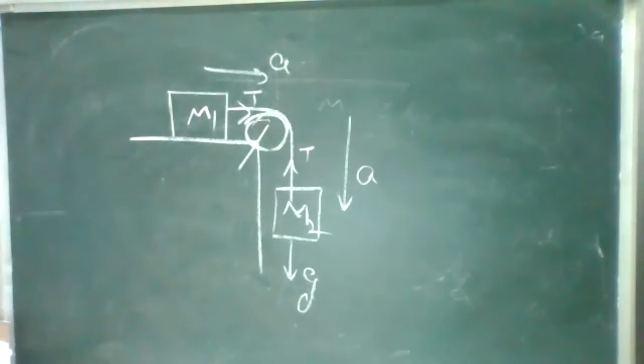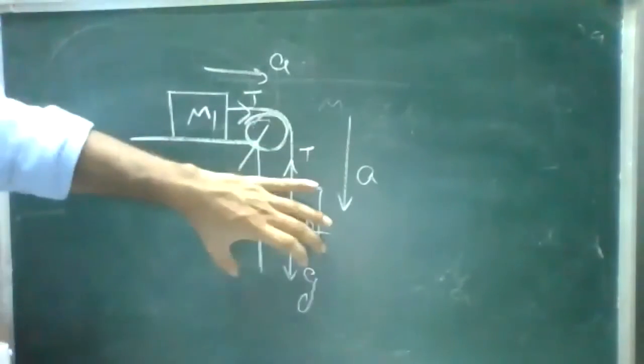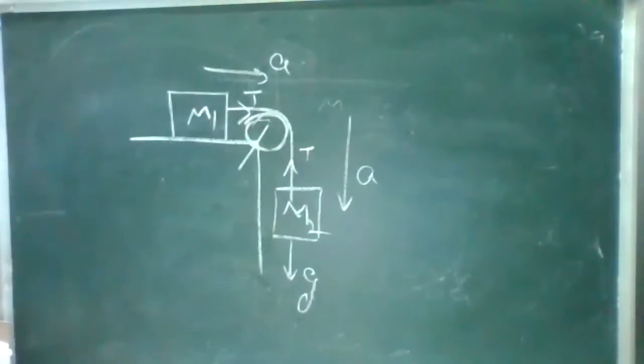Give me the equations. I told you that wherever there is mass, there is acceleration due to gravity. Under vertical, the gravitation will be there. For horizontal, there is no gravitation. When we are discussing friction, then we'll discuss gravitation for horizontal.